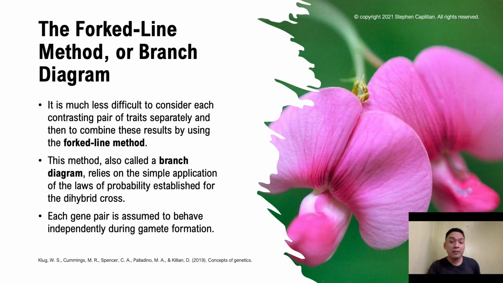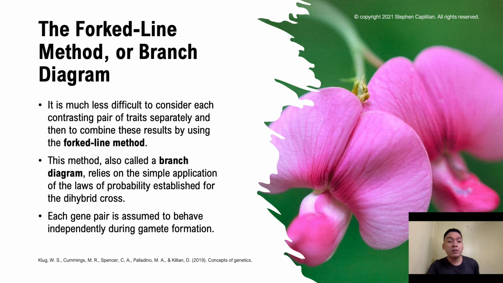For us to better understand this, one of the techniques that we use in genetics is what we call the forked line method or the branch diagram, because it is much less difficult to consider each contrasting pair of traits separately and then to combine these results.